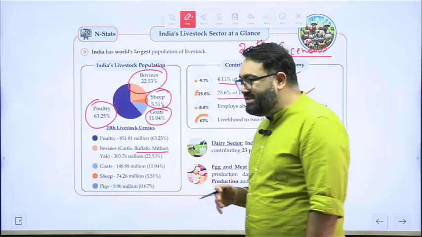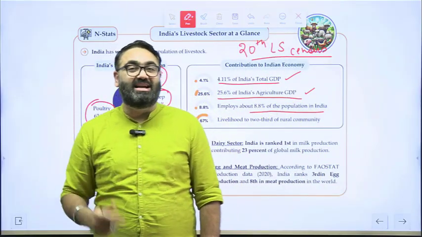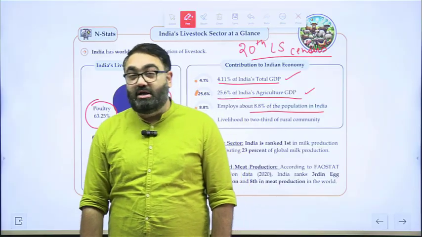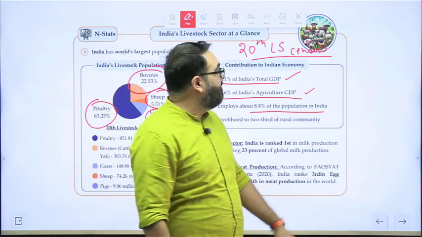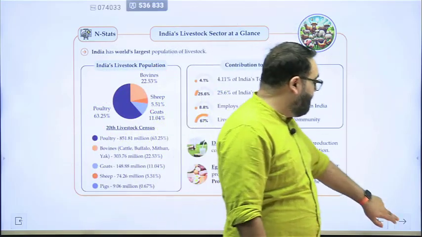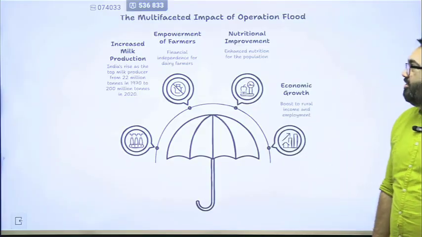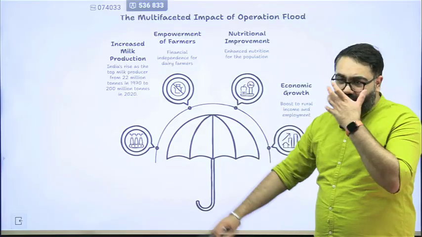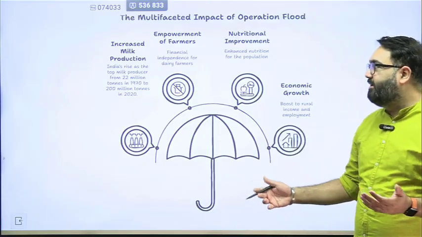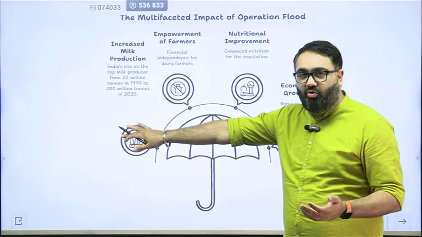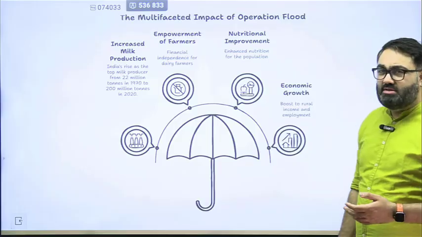And the government realizes that we still have not exploited the complete potential that it has. We can still do much more, we can still have much more out of it, and we can have farmers earning much more income, and that is why the government is focusing on the animal husbandry part of it. This is what Operation Flood or the White Revolution resulted in. Increased milk production many-fold, made India the largest producer of milk, empowered the farmers.